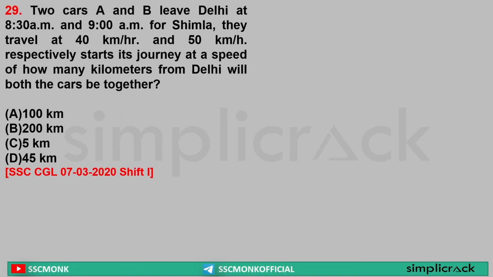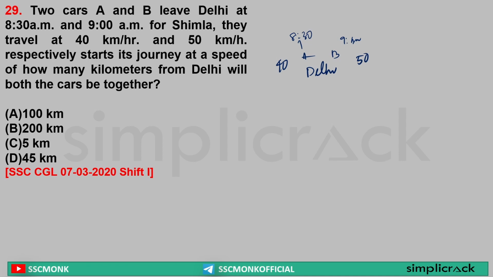two cars A and B leave Delhi at 8:30 and 9 a.m. for Simla. They travel at 40 km per hour and 50 km per hour respectively. At what distance from Delhi will both cars be together? Now understand this. This is a very typical question. What is it saying? From Delhi, they both are starting. Okay. One car is A, another is B. A car is starting at 8:30 am. B car is starting at 9 am. Clear? A car speed is equal to 40, B car speed is equal to 50.